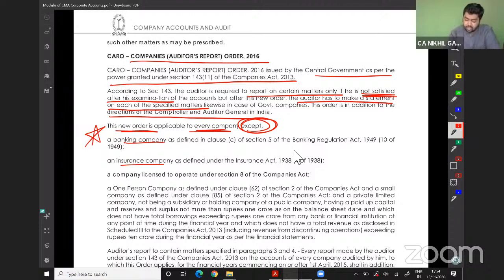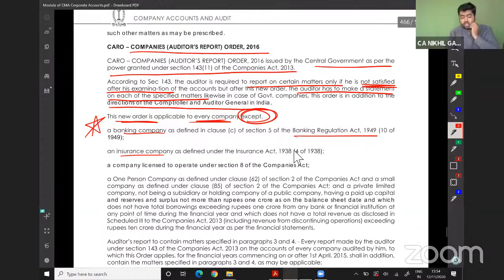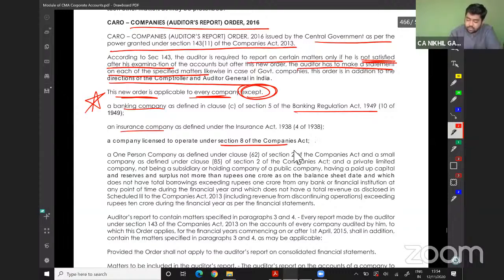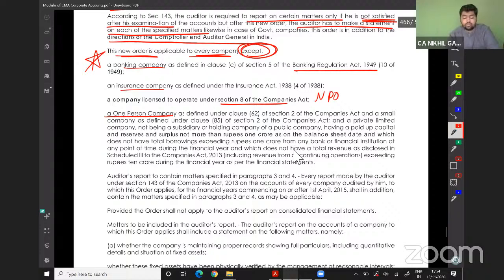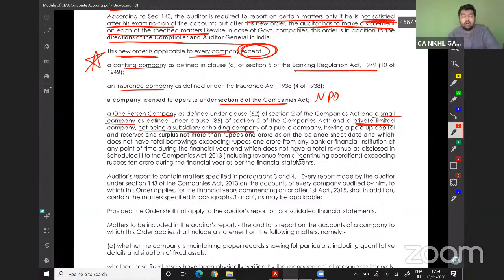The banking company as defined under the Banking Regulation Act, the insurance company defined under the Insurance Act, the company licensed to be operated under Section 8 of the Companies Act, which is nothing but your NPO, the one-person company as defined under Section 62 of the Companies Act, and a small company as defined under Section 85 of Section 2 of the Companies Act, and a private company not being a subsidiary of a holding company,